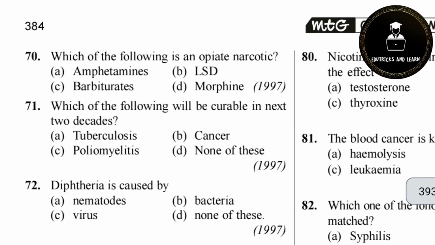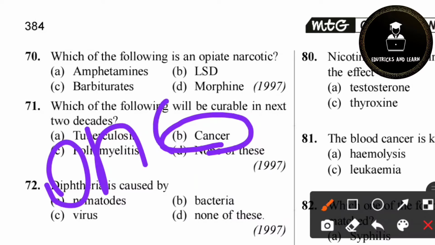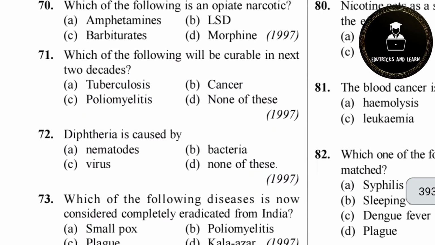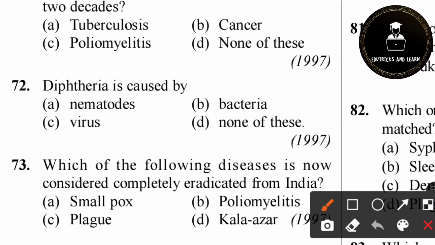71st question. Which of the following will be curable in the next 2 decades? 2 decades means 20 years. Within 20 years, which of the following diseases will be cured? Cancer will be cured in 2 decades, because the human genome is causing profound changes in the direction of biomedical research. Cancer is caused by malfunctioning of genes. We already know that cancer is caused by malfunctioning of genes, caused by oncogenes. Oncogenes are the type of genes which cause repeated, uncontrolled cell division.